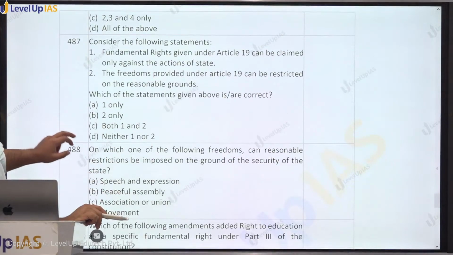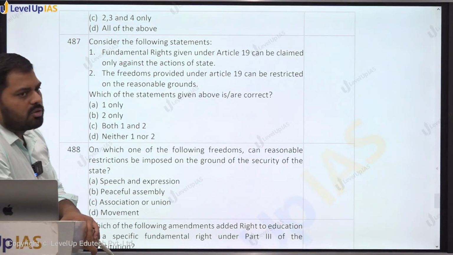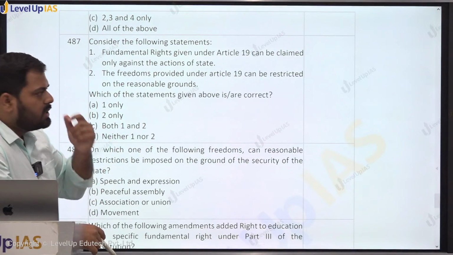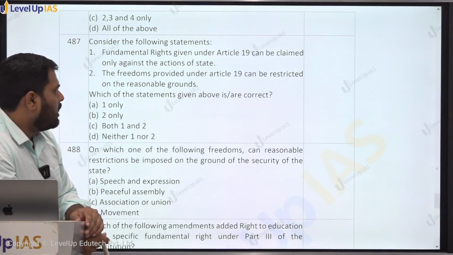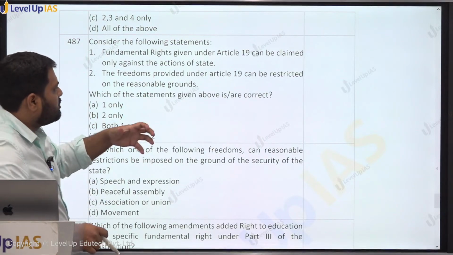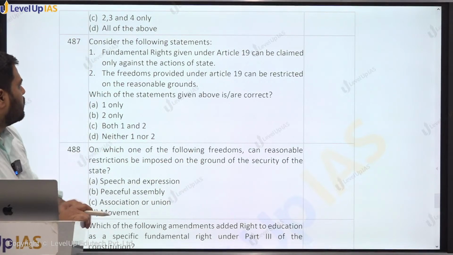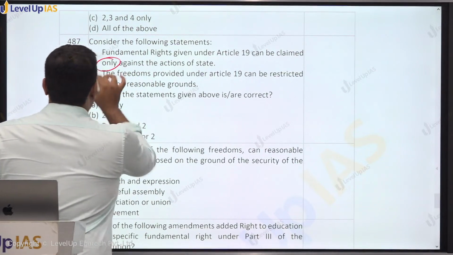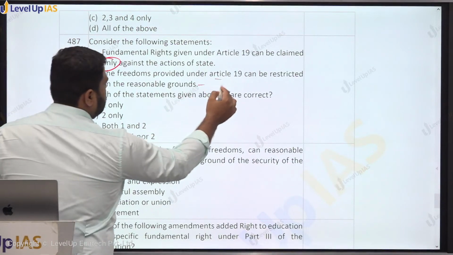487. Fundamental rights given under Article 19 can be claimed only against the actions of the state. It can be against an individual also. A recent judgment of the Supreme Court went for the horizontal application of the fundamental right under 19. So now, as per the decision of the Supreme Court, Article 19 can be claimed against fellow citizens also, right? So this is a false statement. The freedoms provided under Article 19 can be restricted on the reasonable grounds. Very easy. So this is a true statement.